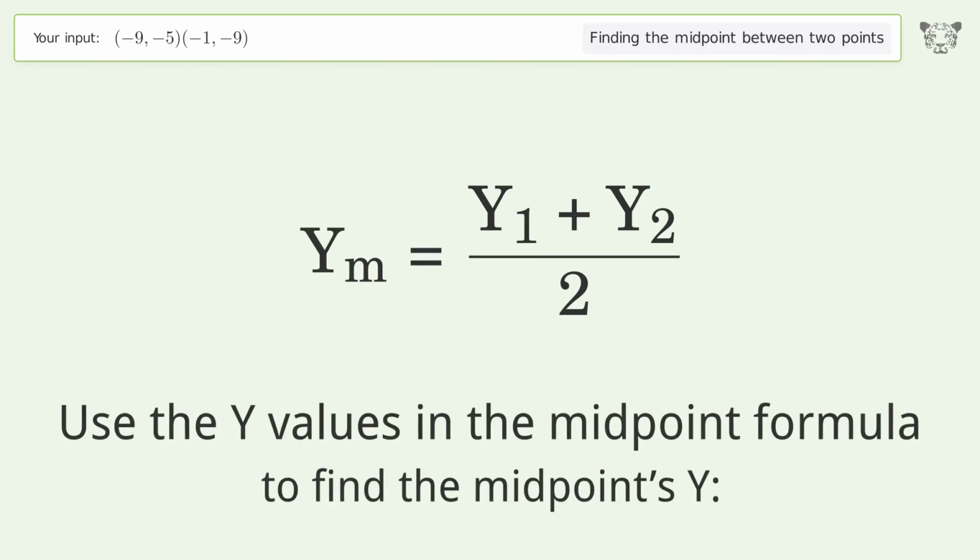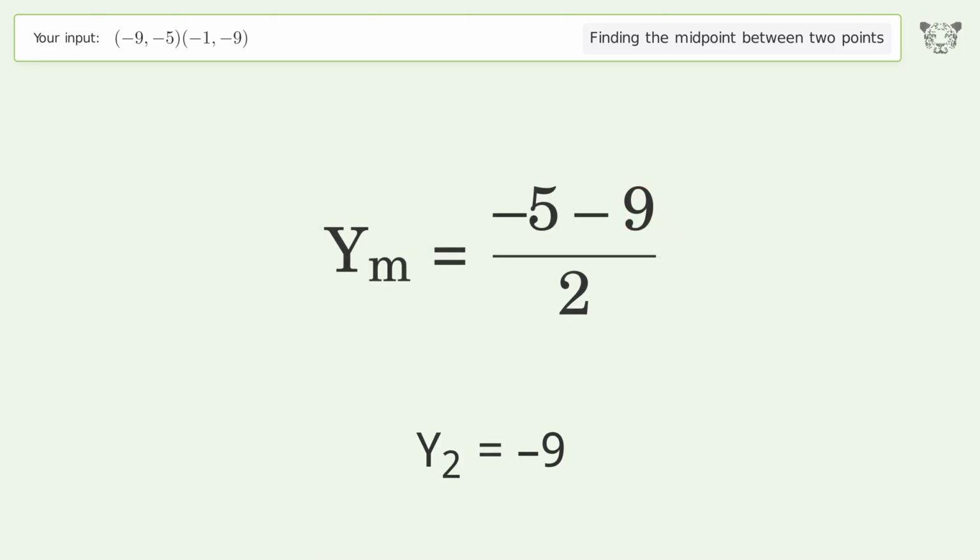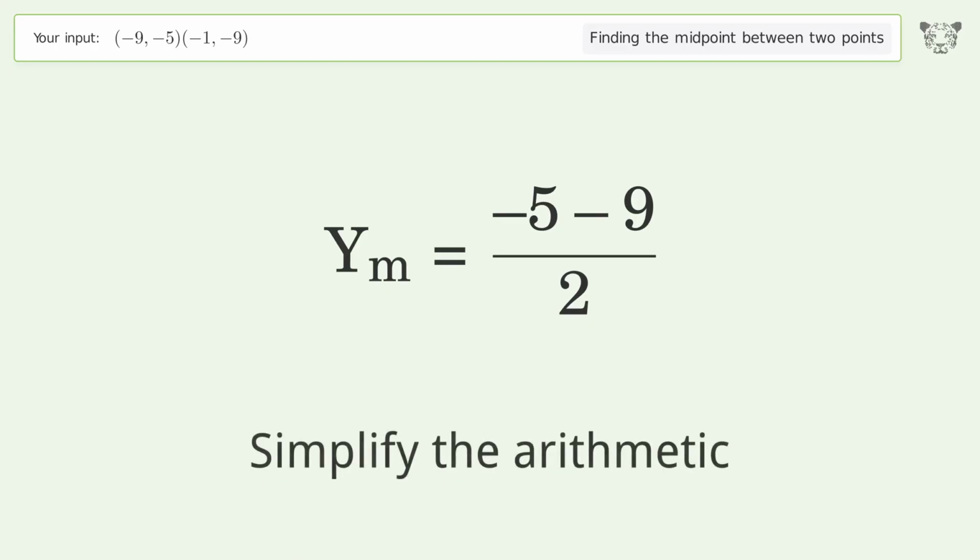Use the y values in the midpoint formula to find the midpoint's y. y1 equals -5. y2 equals -9. Simplify the arithmetic.